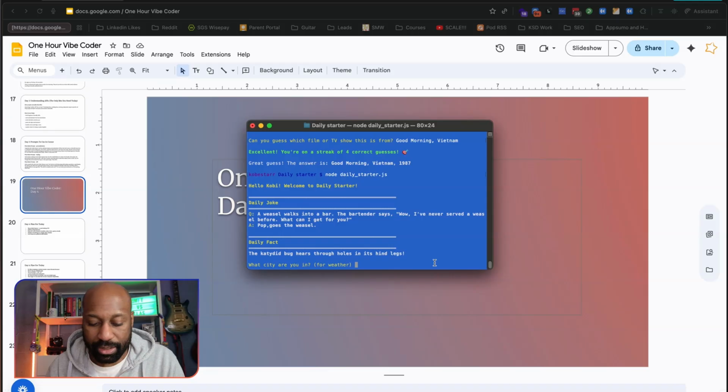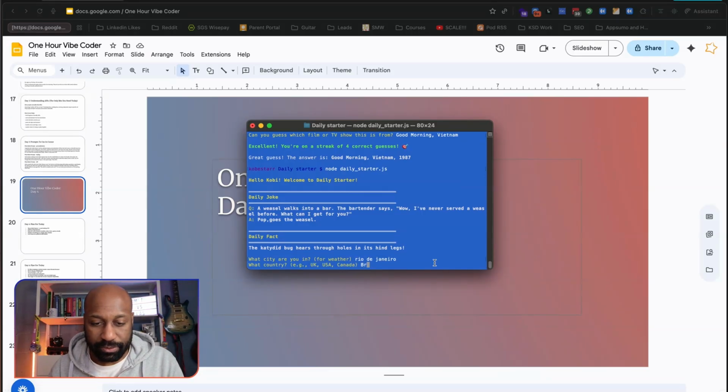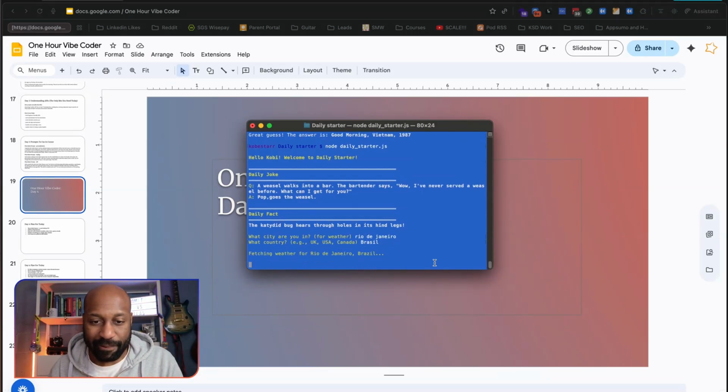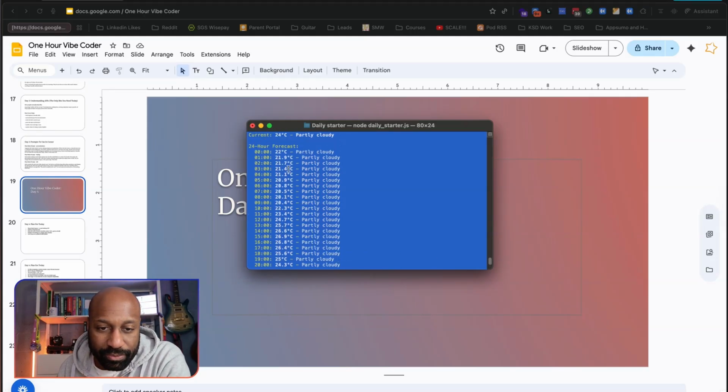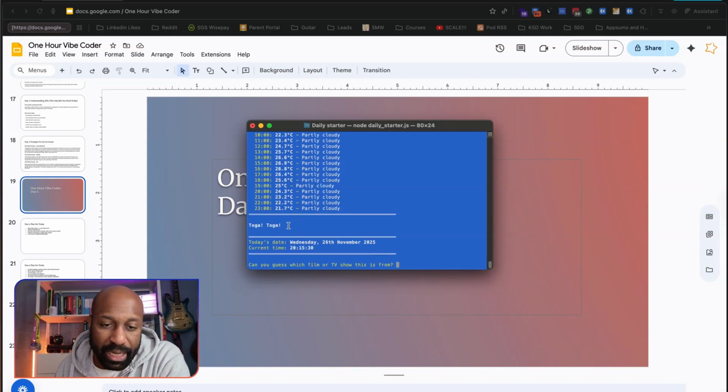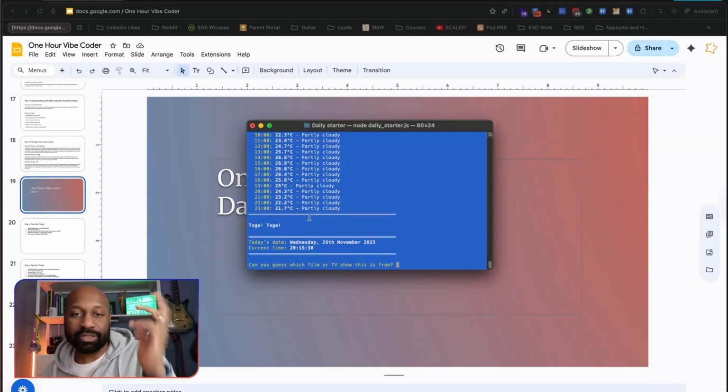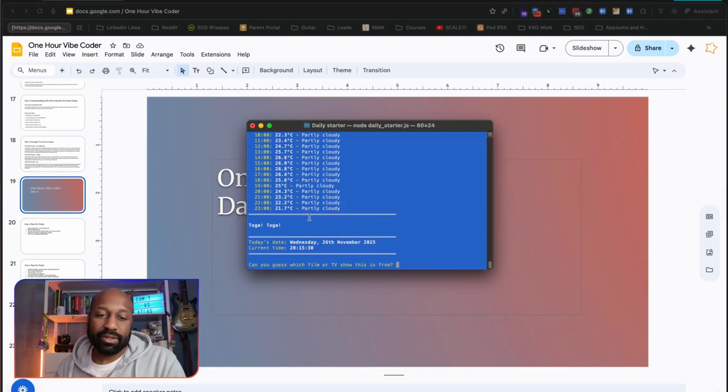So I'll say Rio de Janeiro. What country? Brazil. I'll spell it the Brazilian way. And it gives me the weather over the next 24 hours. Quite warm, but partly cloudy. Fair enough. And then we have the film quotes. Toga, toga. And it's asking me then what is the film that quote comes from. And that, I believe, is Animal House.